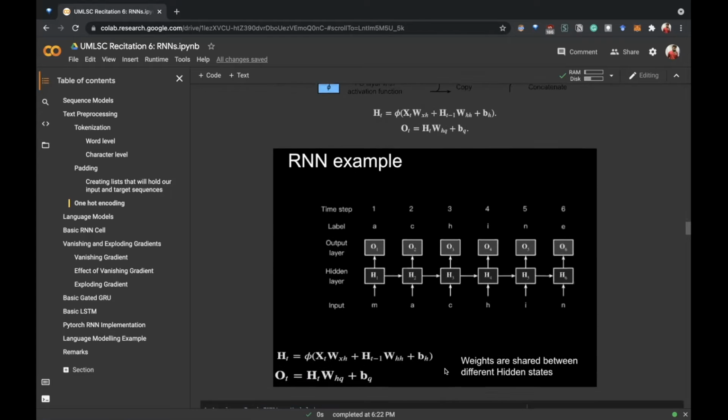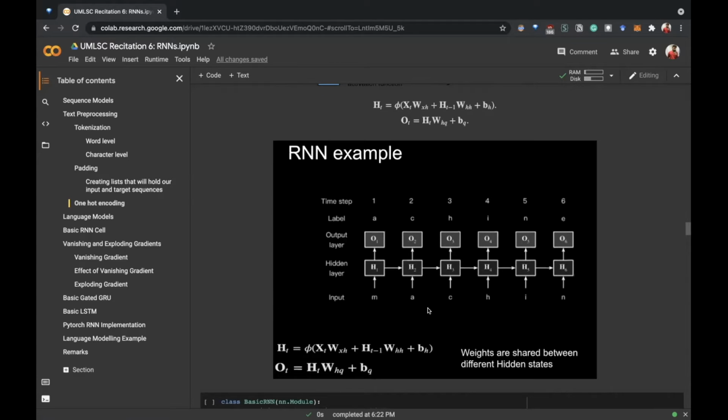And to give you an example of RNN, this is why we were using character level RNN. So if you have an input as MACHINE, then the first input would be M. Here the hidden state initially would be initialized. We could either take it as zeros for the start, or we could use some different initialization for hidden states, and then we would consider that initial hidden state along with the input to get an output label, which should be A. So if we give the model input M, then it should output A in the ideal case.